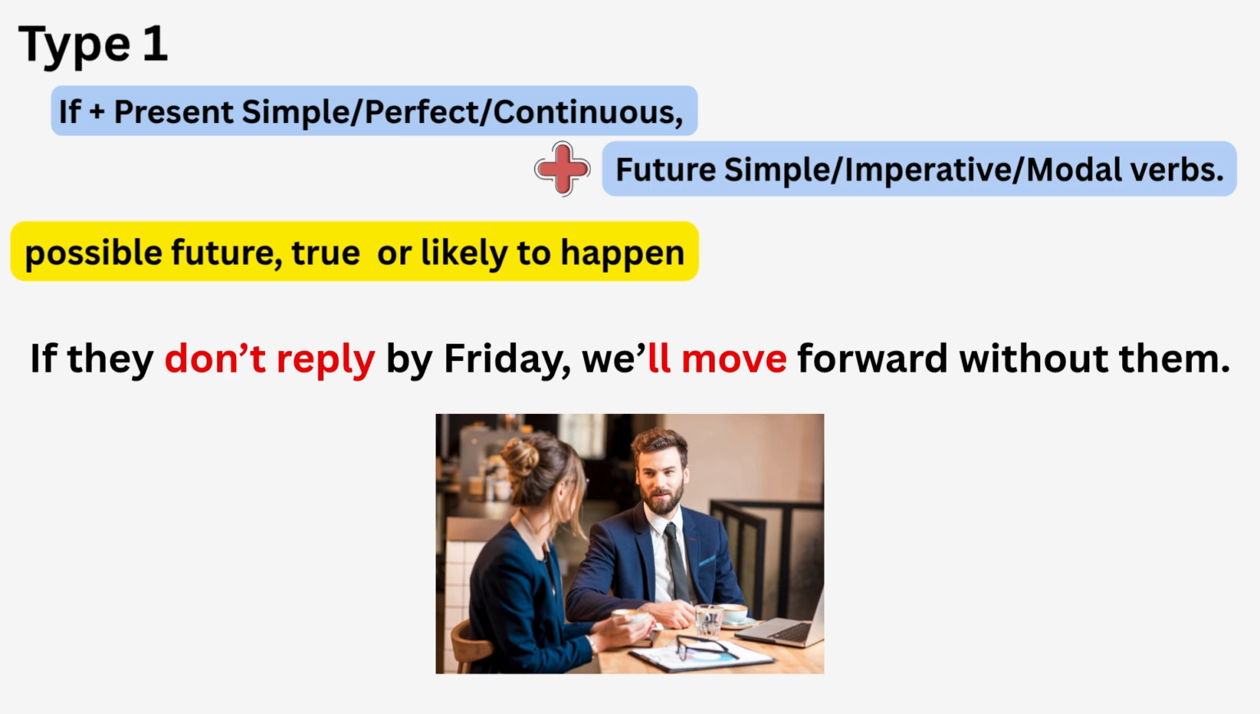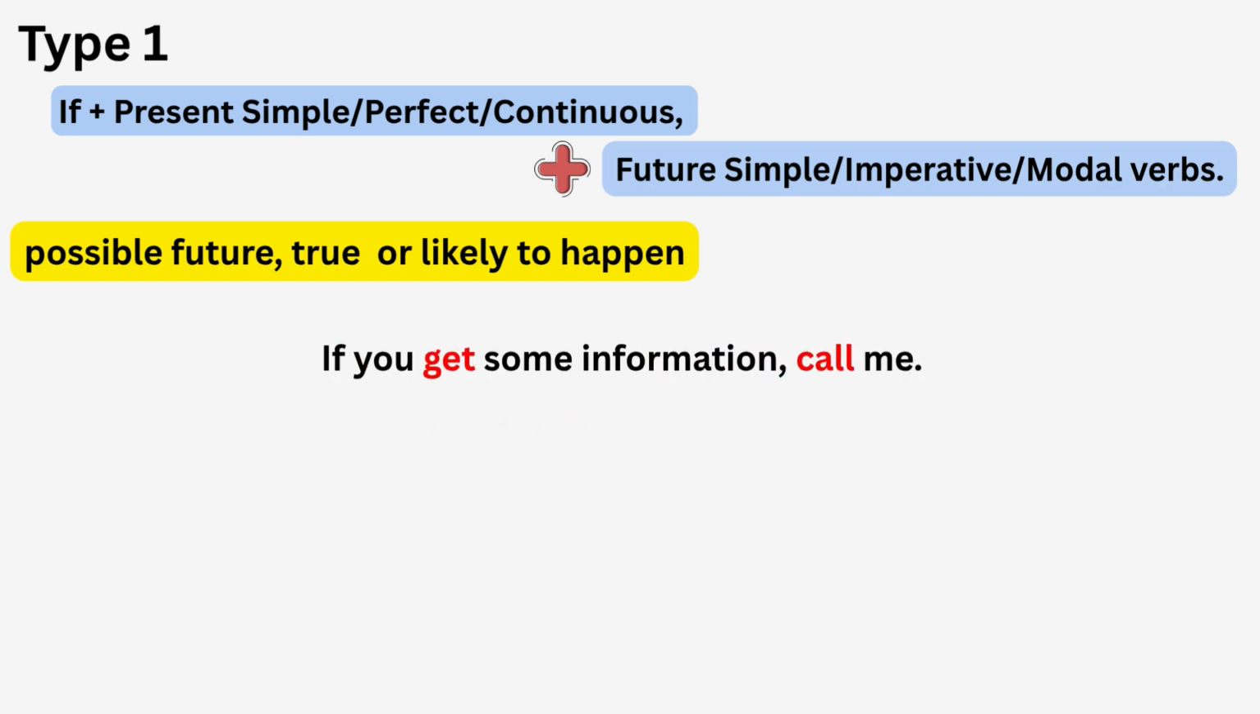So as you can see here, I'm using present simple and future. However, as I mentioned before, you can use imperative verbs. To give you an example, I can say, if you get some information, call me. Call me is an imperative form of the verb. Yes, and also you can use modal verbs in that part. So I hope it's clear.